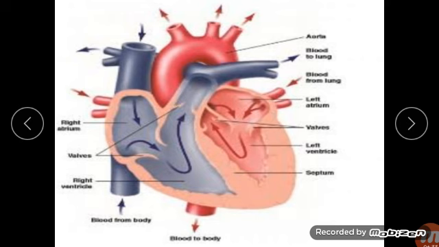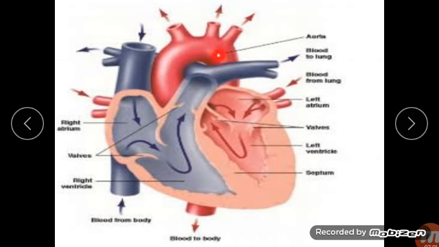The blood now becomes oxygenated. Now our blood becomes pure, oxygenated, and is carried to the heart by the pulmonary veins. The oxygenated blood reaches the left atrium of the heart and is pumped to the left ventricle. The left ventricle then pumps the oxygenated blood to the aorta.